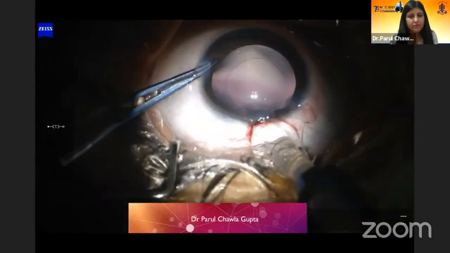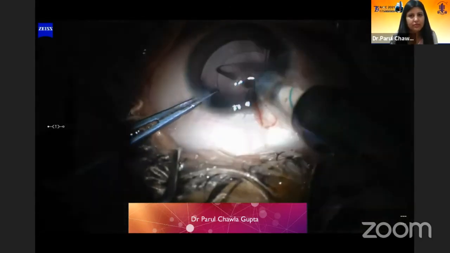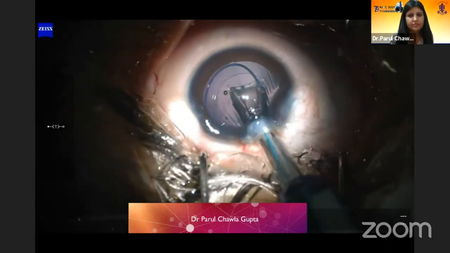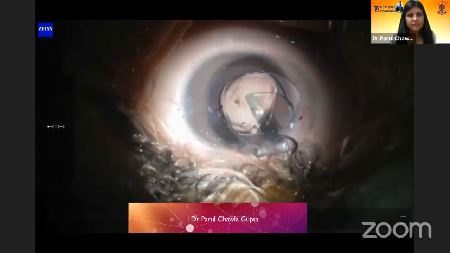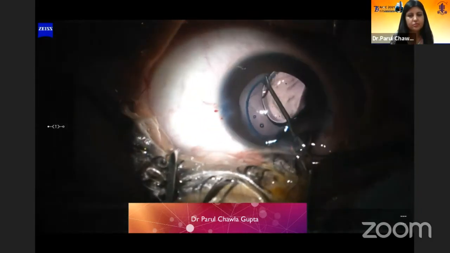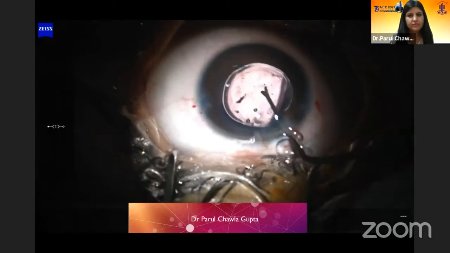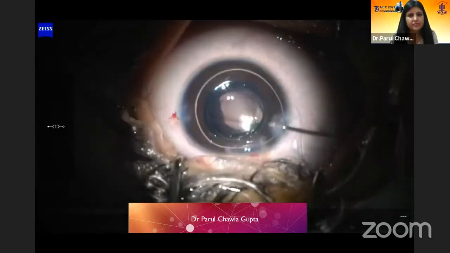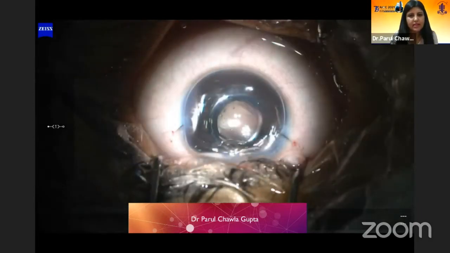After the lens matter is aspirated, we inject the bag with viscoelastic and insert the IOL. The IOL is dialed into position and the viscoelastic is aspirated. An air bubble is left at the end along with sutures.